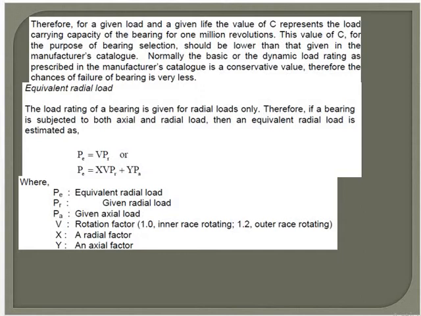Now, equivalent radial load. The rating of a bearing is given for radial loads only.